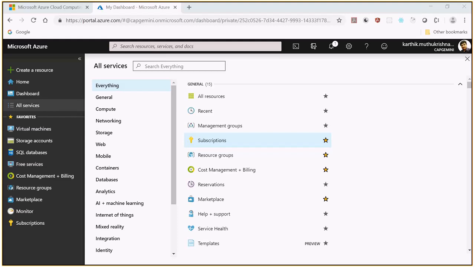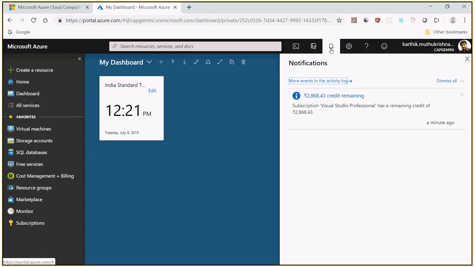There is an icon called the notification icon. You can see that notification icon. This notification icon will show any sort of notification. For example, if I create a virtual machine, it will say it is creating. Once it is created, it will show that it has been created, and it will show notifications like how much credit is remaining.